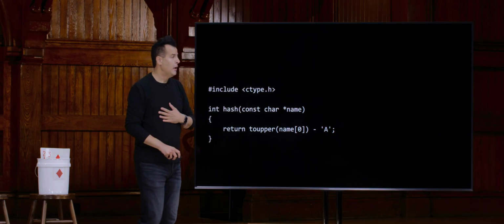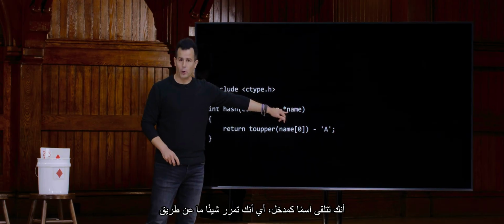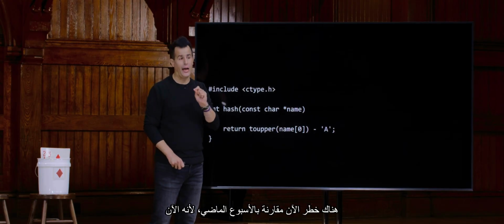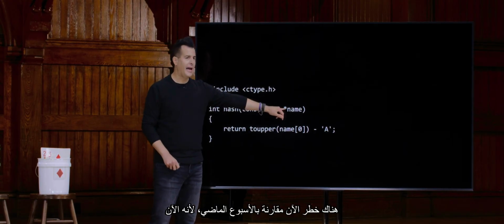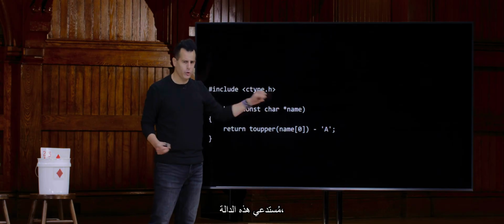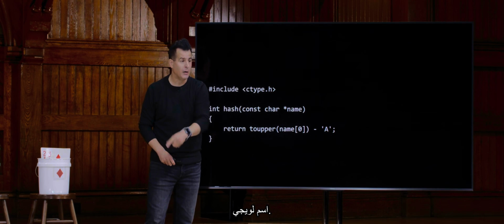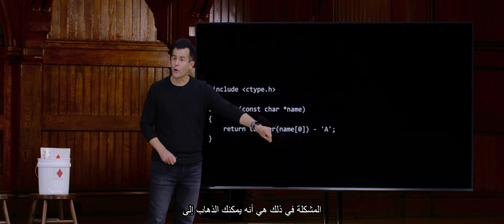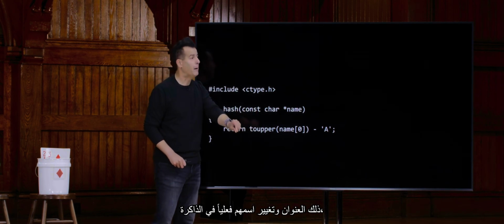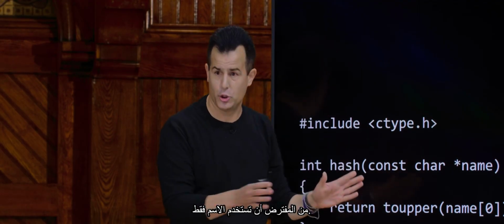Like if you know that you're receiving a name as input, that is, you're passing something in by reference, there's a danger now, per last week, because now the caller of this function, whoever's using this function, is telling you where to find Mario and where to find Luigi's name. The problem with that is that you could go to that address and actually change their name in memory, even if you're not supposed to. You're supposed to just use the name.